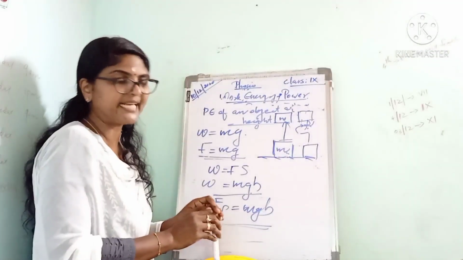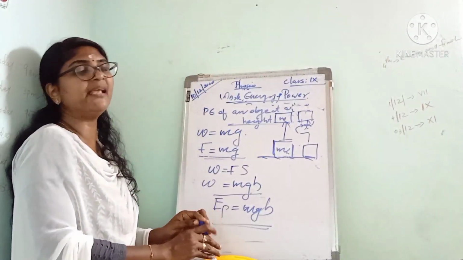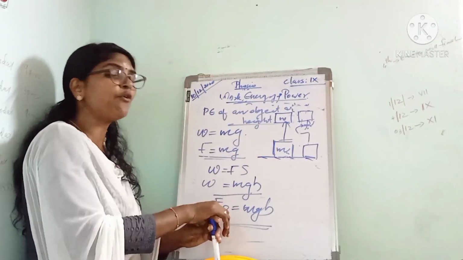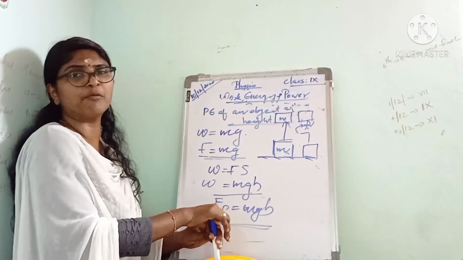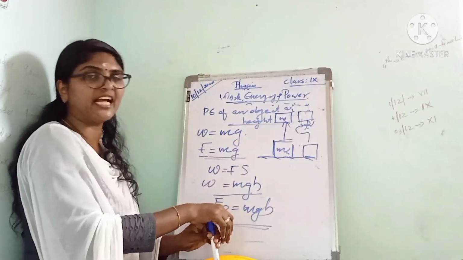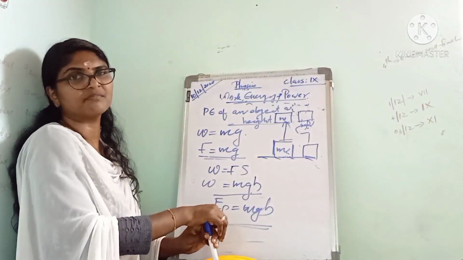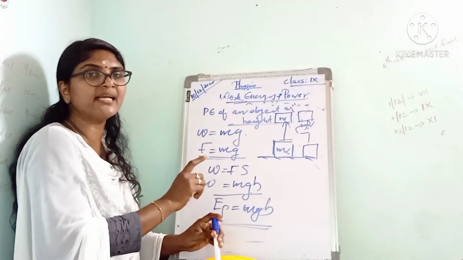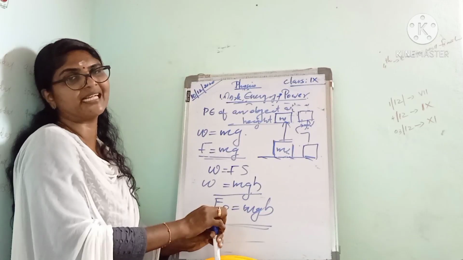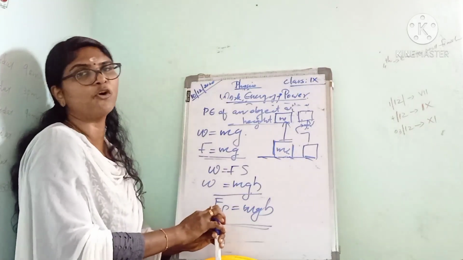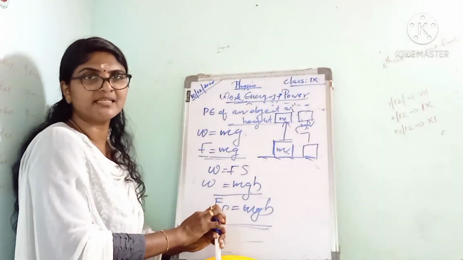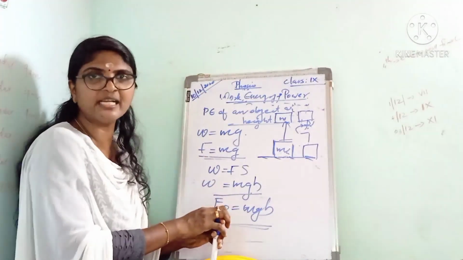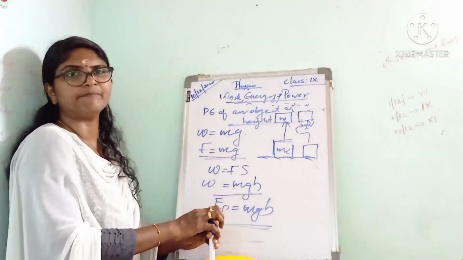It depends only on the difference between the initial and final position. If you got it, the work done by the gravity depends only on the initial and final positions and does not depend on the path followed by the object. Listen to it. That is about the potential energy, or the gravitational potential energy.